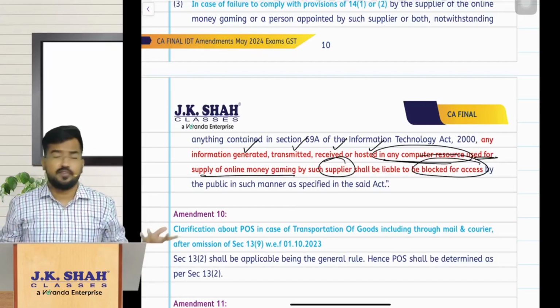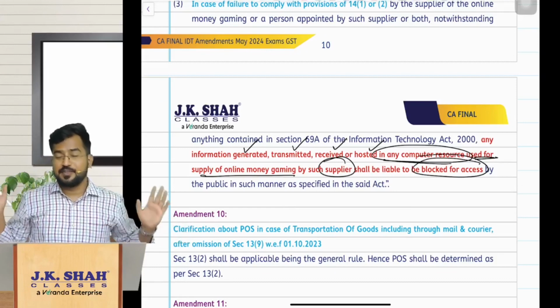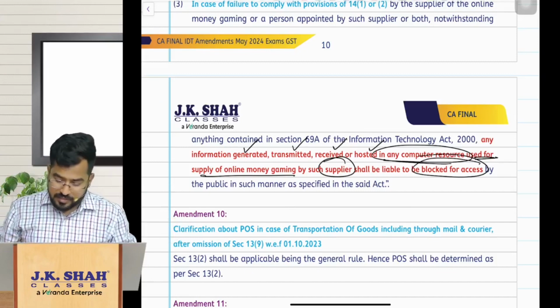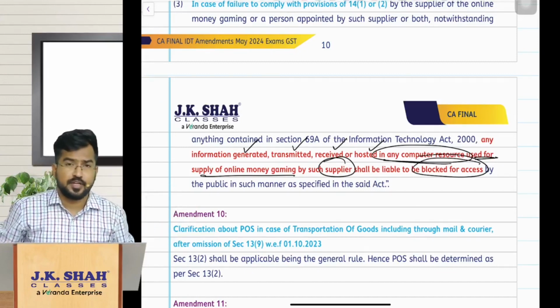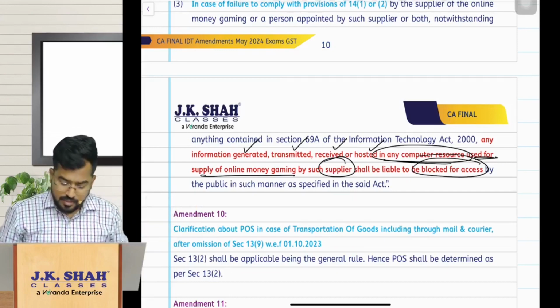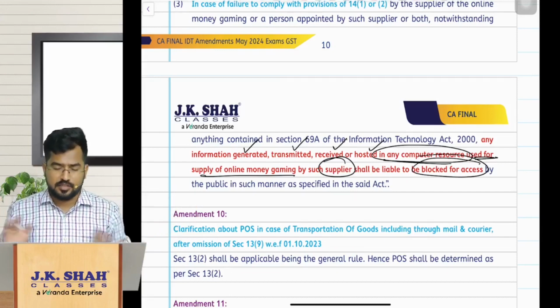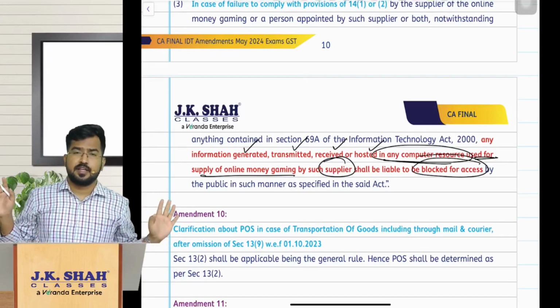So in India we can block anything, right? The government can block your access to any of these things, using the computer or the internet you are providing your activities on. All these things can be blocked by the government if you are not following this law. Simple. So what is the summary of this particular amendment number 9?